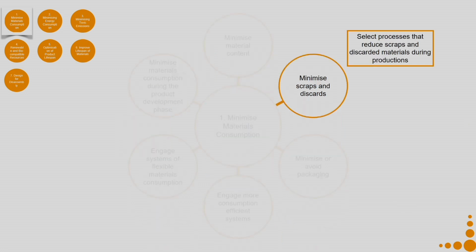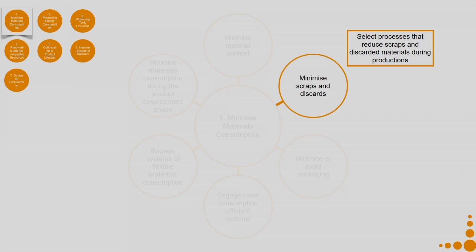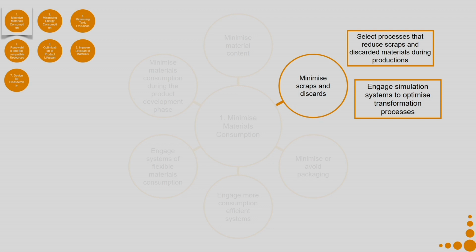Coming to minimize scraps and discards, select processes that reduce scraps and discarded materials during production. So, you can manufacture your particular product by using two different manufacturing processes. One manufacturing process generates more scrap, the other generates less scrap. So, go for the process which generates less scrap, or go for the process where the discarded material during the production process is minimum. Engage simulation systems to optimize transformation processes. When we use simulation, we can optimize the scraps and discards produced in a big manner.